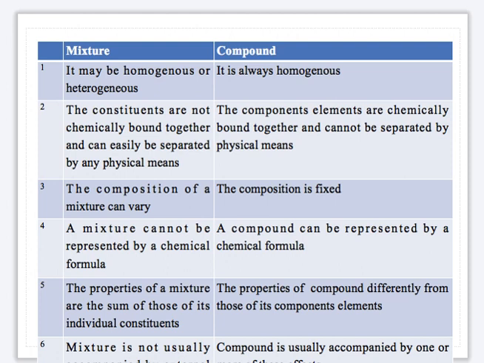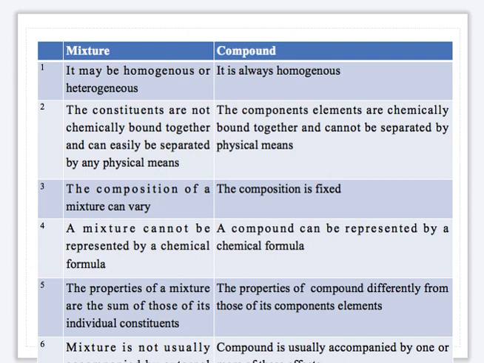For example, water, an example of a compound, must contain 2 atoms of hydrogen and 1 atom of oxygen. That's why the formula is H2O.